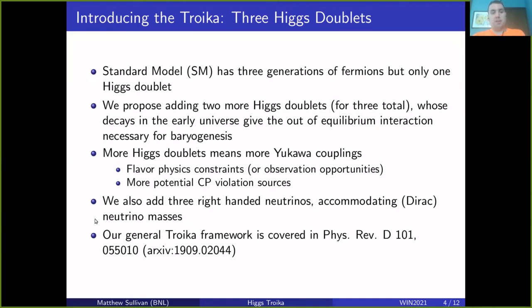In order to complete the picture, we also add in 3 right-handed neutrinos so that we can accommodate Dirac neutrino masses in this model. In this earlier paper of ours, we cover this general Troika framework in more detail, but this is the general picture: we have 2 extra heavy doublets.